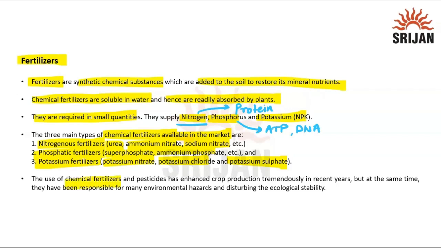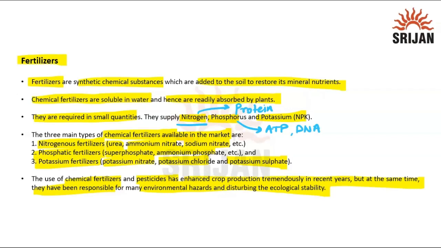The use of chemical fertilizers and pesticides, because pesticides are another way of giving such chemicals, has enhanced crop production tremendously in recent years, but at the same time they have been responsible for many environmental hazards and disturbing the ecological stability. The reason behind saying that is these are chemical compounds, not natural compounds. You are making them artificial, and nature doesn't know how to utilize them.